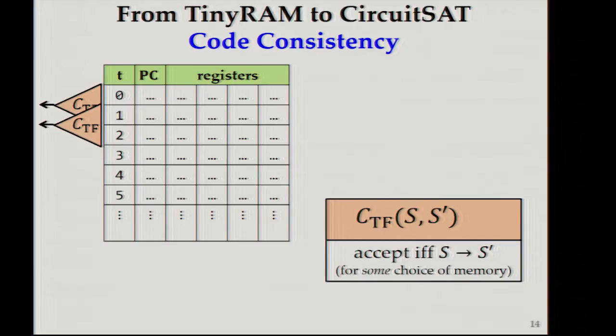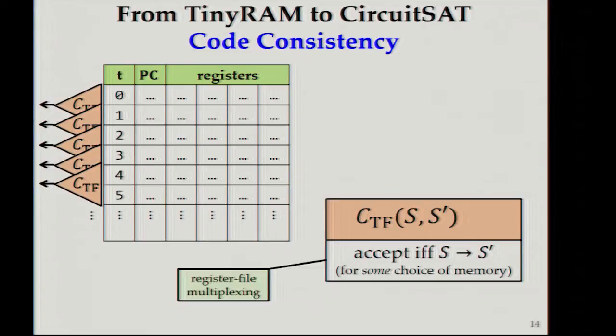And so if we apply the transition function to each 2 consecutive states, we would be ensuring code consistency of our TinyRAM trace. And inside this transition function, you would have things like in every normal CPU, like register file multiplexing, or checkers for ALU, and other things. So this would take care of code consistency.